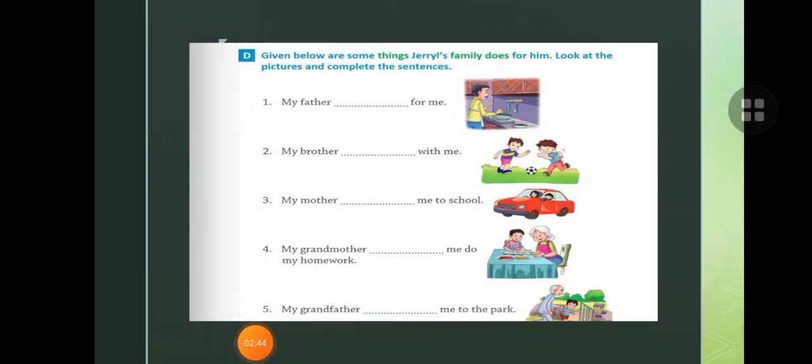Next exercise D. Given below are some things Gerald's family does for him. Look at the pictures and complete the sentence like this. My father dash for me. Like, children, my father cooks for me. My brother dash with me. My brother plays with me. My mother dash me to school. My mother takes me to school. Like this you can do easily.